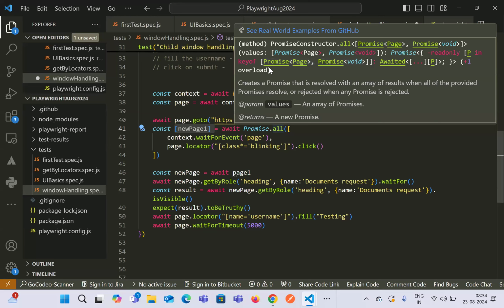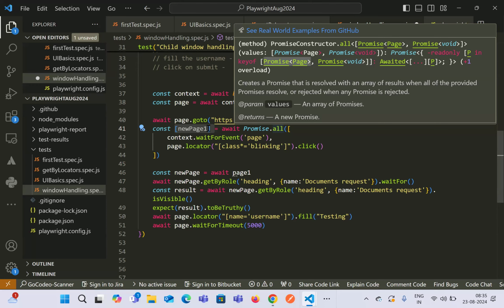So for the first line, it returns a page promise. That means if the page event appears, it will successfully resolve that a new page has been created, and return a handle for that new page, which I'm storing inside new page one.